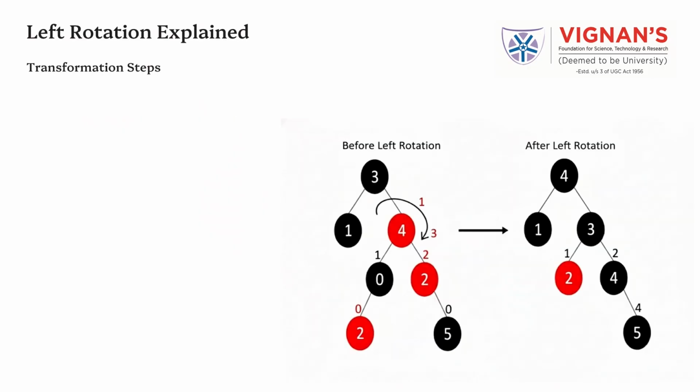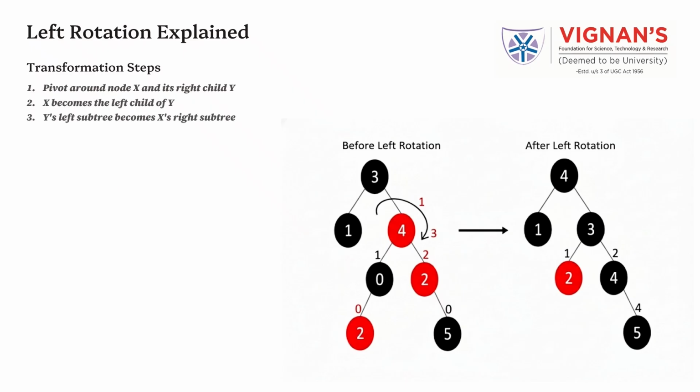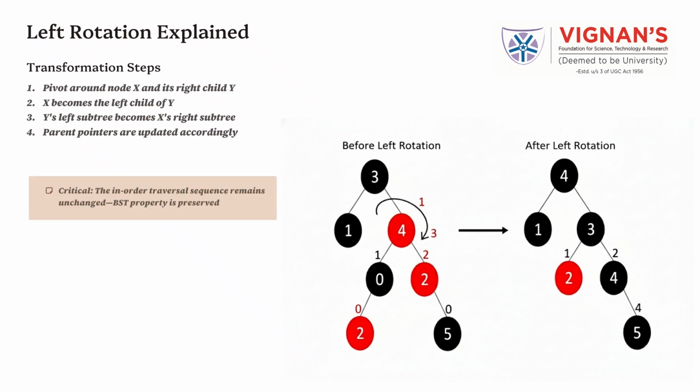Left rotation explained. In a left rotation, we pivot around a node X and its right child Y. Node X becomes the left child of Y. Y's left subtree becomes the right subtree of X. All parent pointers are updated accordingly. Most importantly, the in-order sequence remains unchanged, so the BST property is preserved.